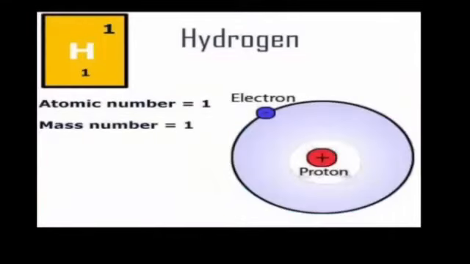Let's have a look at the atom of hydrogen shown on your screen. You can see clearly, students, that in the nucleus only one proton is present. Only one proton is present in the nucleus of hydrogen atom. So what is atomic number? Atomic number is the number of protons in the nucleus of an atom. So as hydrogen contains only one proton, its atomic number is equal to 1.